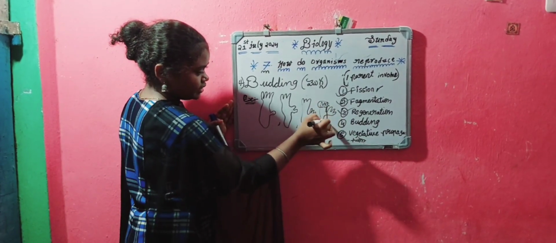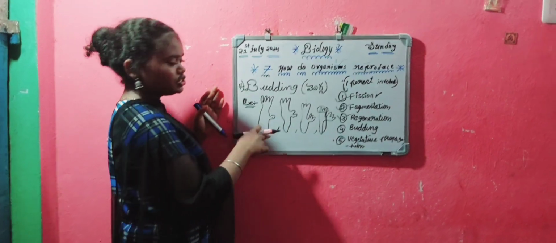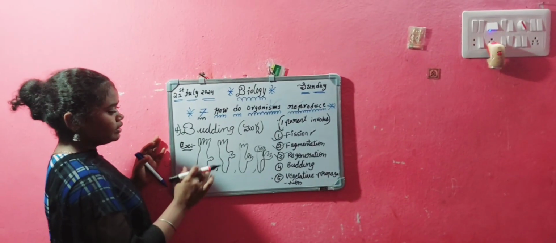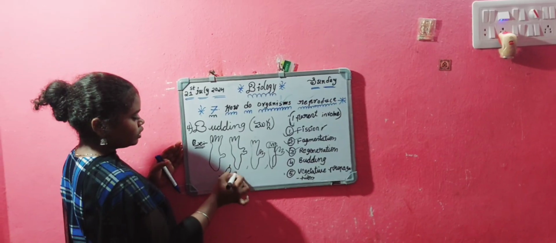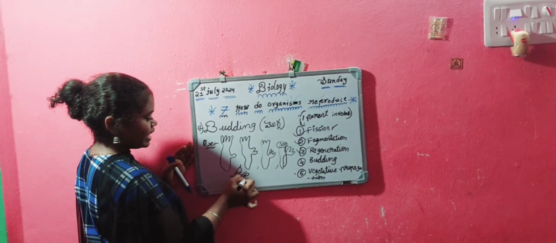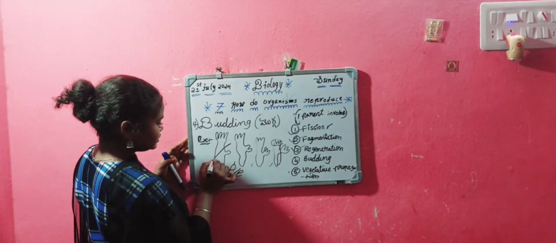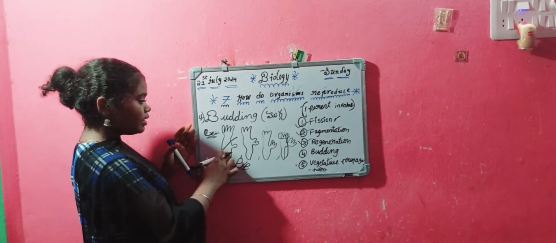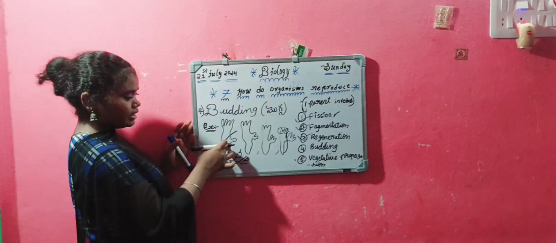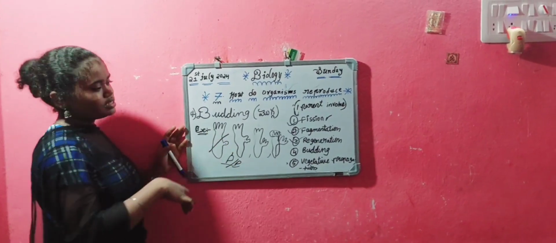So this totally came up to two hydras. This we call as budding. One parent we have to remove from another parent. For example, I am cutting this much of place. The hydra again came in this place. So this we call as budding.